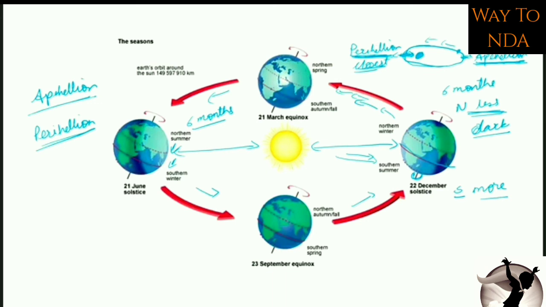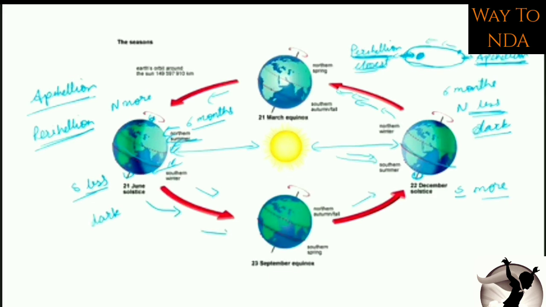Okay, अब यहाँ पर जब आएगा, then now the north will receive more sun rays. This position, this will receive more sun rays, and here you can see the south pole will receive less sun rays. So now the south pole will go in darkness for next 6 months, because to go from this position to reach to this position, it will take around 6 months. So for next 6 months the south pole will go in the darkness.